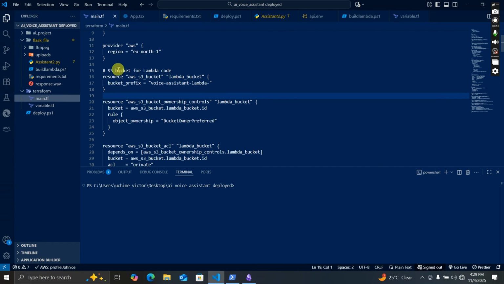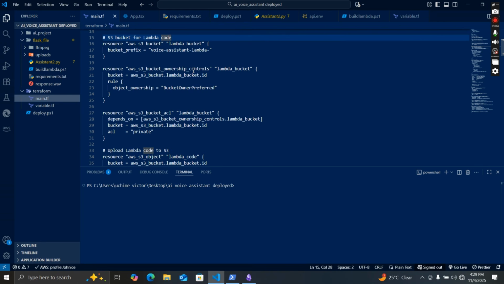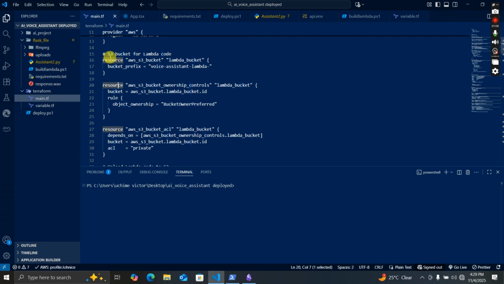So we have to put this folder in S3 buckets, and then we have to configure our Lambda function to talk with S3 buckets to get most of the code from there. That's why we are creating S3 buckets.